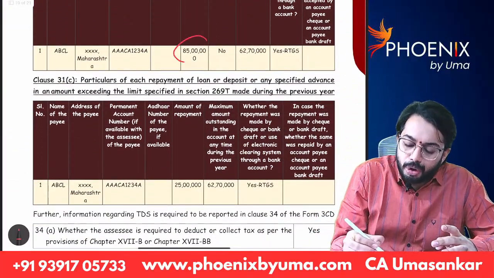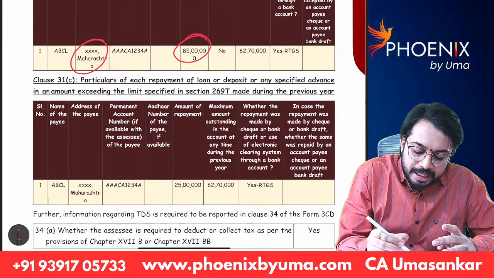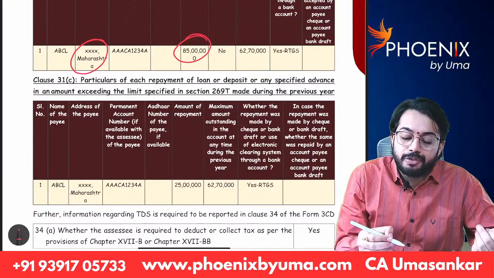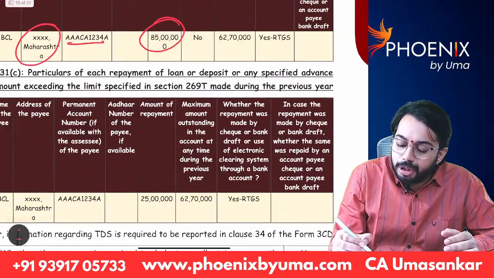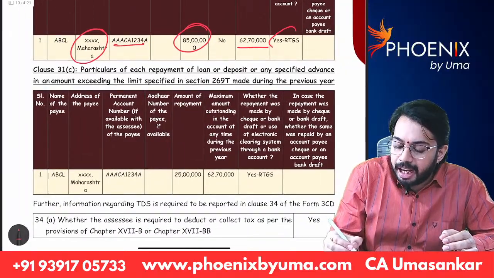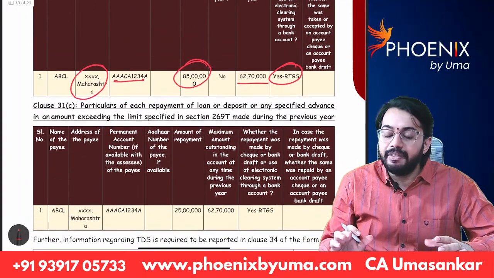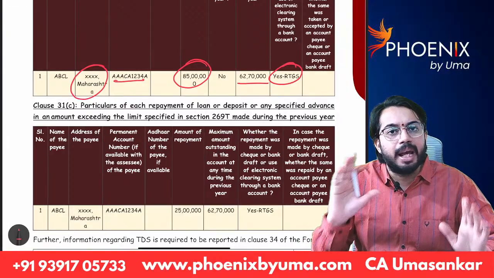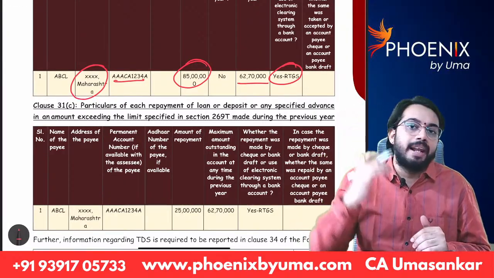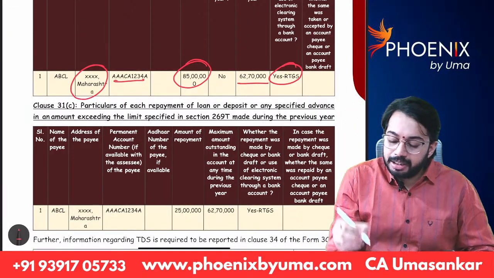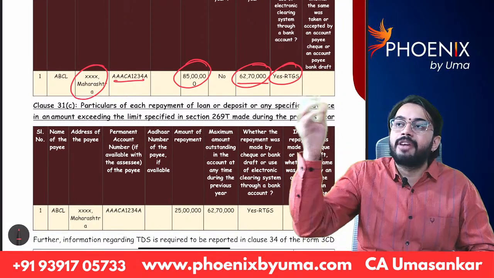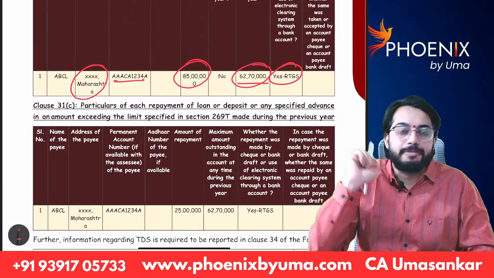How much is the loan taken? From whom loan is taken? Maharashtra Bank. What is the PAN number? How much loan is taken? How is it taken? By way of RTGS. All this information is required to be given. You need not draw this table. You can write line by line. Amount like 62,70,000 is taken from Maharashtra Bank. PAN number of Maharashtra Bank.